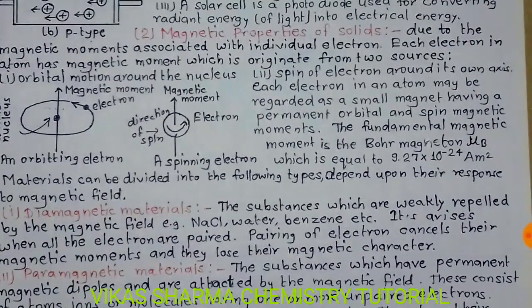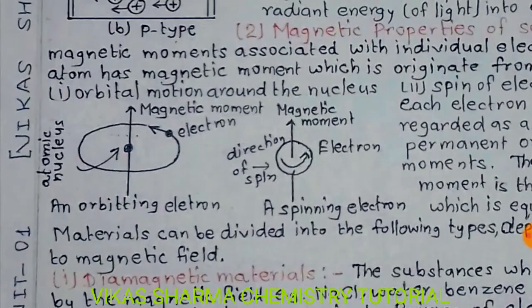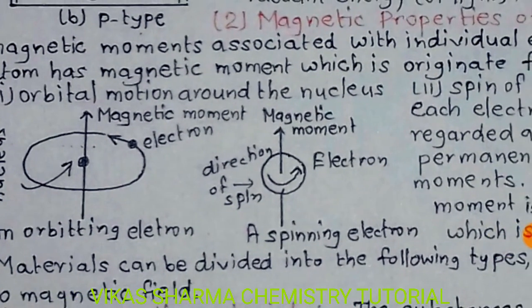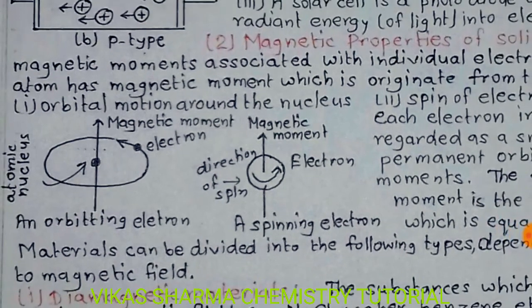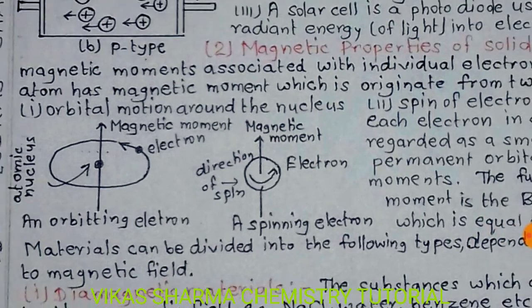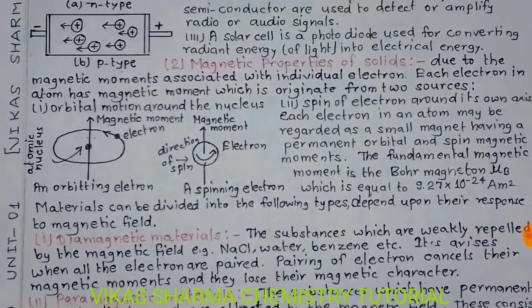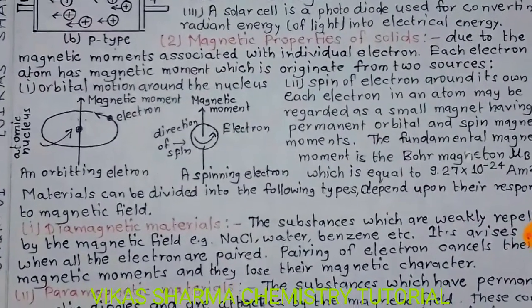Student, so you have seen an orbiting electron, atomic nucleus, magnetic moment, and magnetic moment due to the direction of its spin. A spinning electron means the electrons revolve and rotate around the nucleus, so their magnetism is formed. So materials can be divided into the following types depending upon their response to a magnetic field.